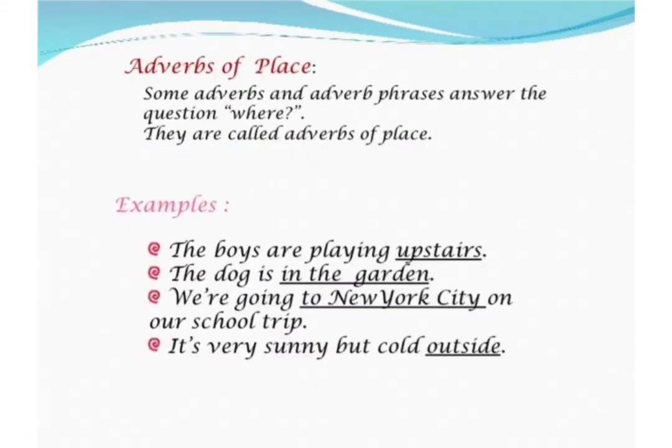First of all, we will understand adverbs of place. Some adverbs and adverb phrases answer the question where. They are called adverbs of place. So these adverbs tell you where something is done or where an action is happening. For example, the boys are playing upstairs. Here, children, you can see upstairs is an adverb because it is telling you where the children are playing. They are playing upstairs. So this word is telling you where an action is done.